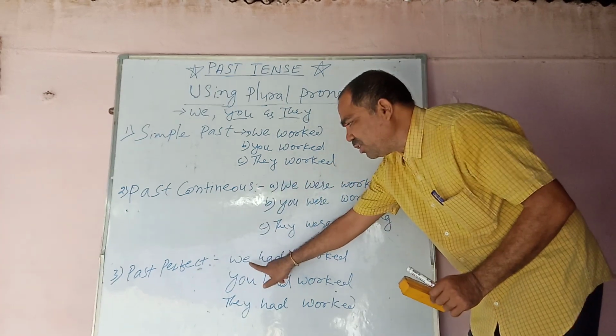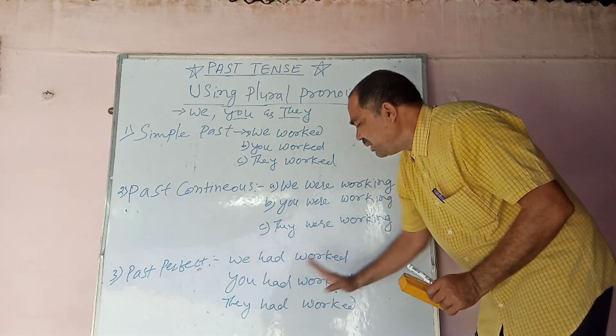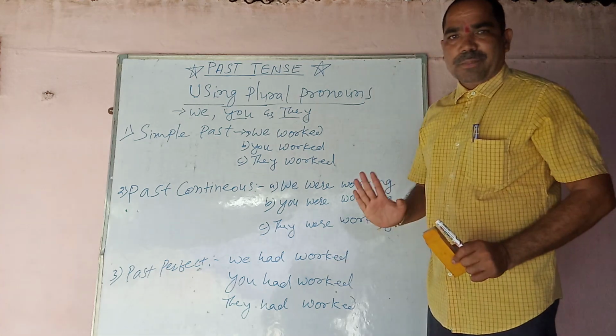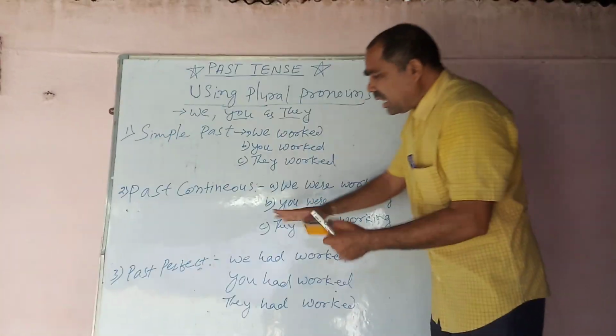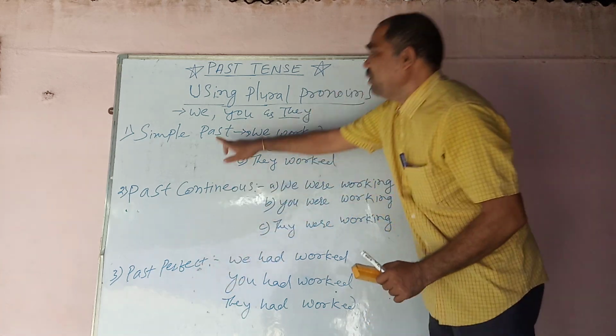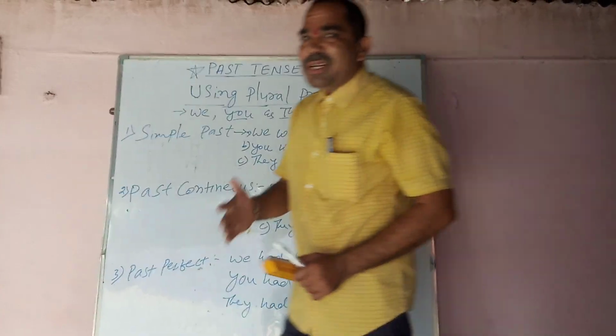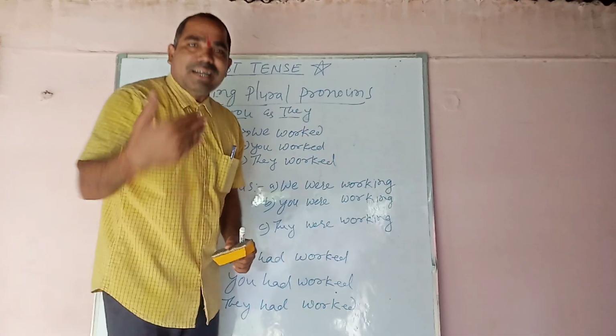Either verb, either noun is we, you, they, I, he, she, it, that. Had must be taken and the word must be kept in its final form. So that is regarding the past perfect. Now you see simple past, past continuous, past perfect. Now the last one is past perfect continuous.